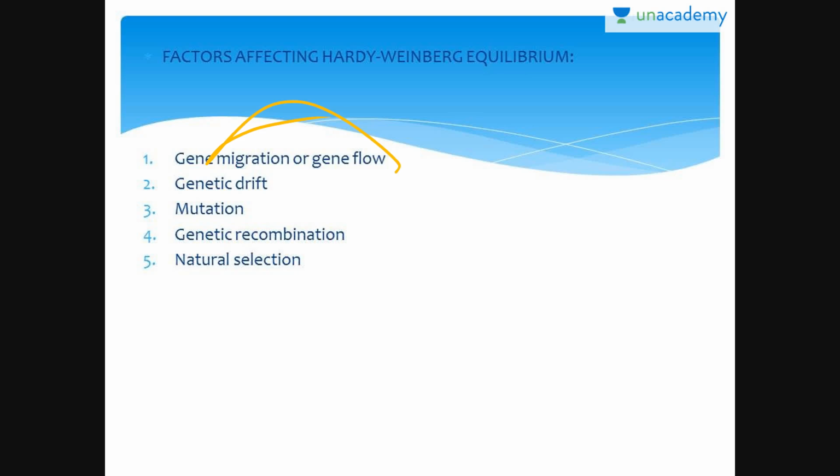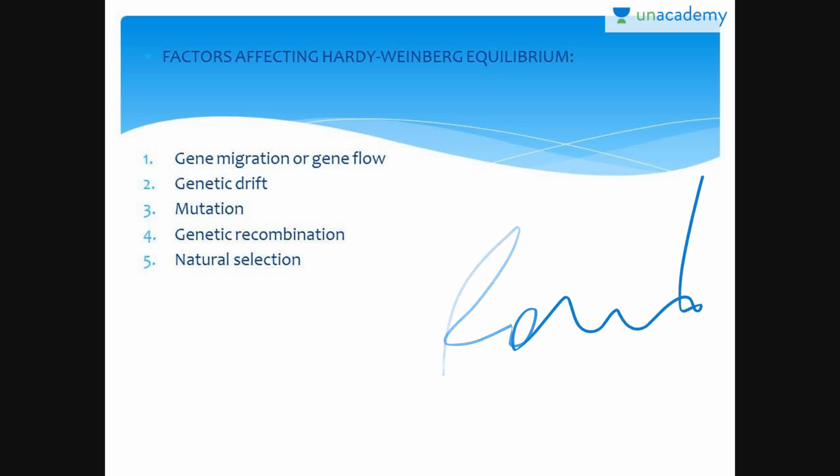Now genetic drift. Genetic drift is defined as the change in gene frequency taking place by chance. Then there is mutation, genetic recombination, and natural selection. One of the most important factors which is also important to study apart from this is the founder effect. Sometimes the change in allelic frequency is so different in the new sample of population that they become a different species altogether. The original drifted population becomes the founder species and the effect is called the founder effect.